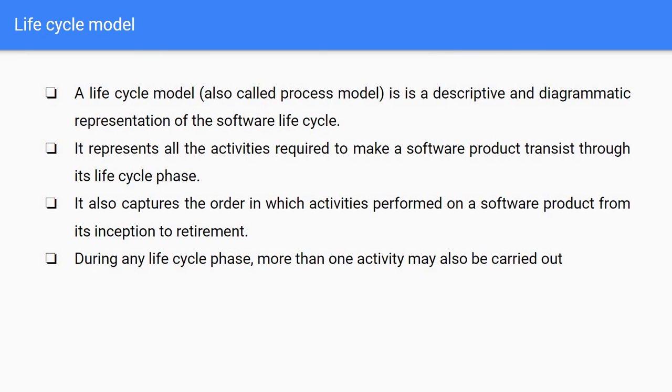And next we will see the life cycle. What is the life cycle? A life cycle model is a descriptive and diagrammatic representation of the software life cycle. It represents all the activities required to make a software product transit through its life cycle phases. It also captures the order in which activities are performed on a software product from its inception to its retirement. No matter which life cycle model is followed, the basic activities are included in all life cycle models, though the activities may be carried out in different orders in different life cycle models. During any life cycle phase, more than one activity may also be carried out.